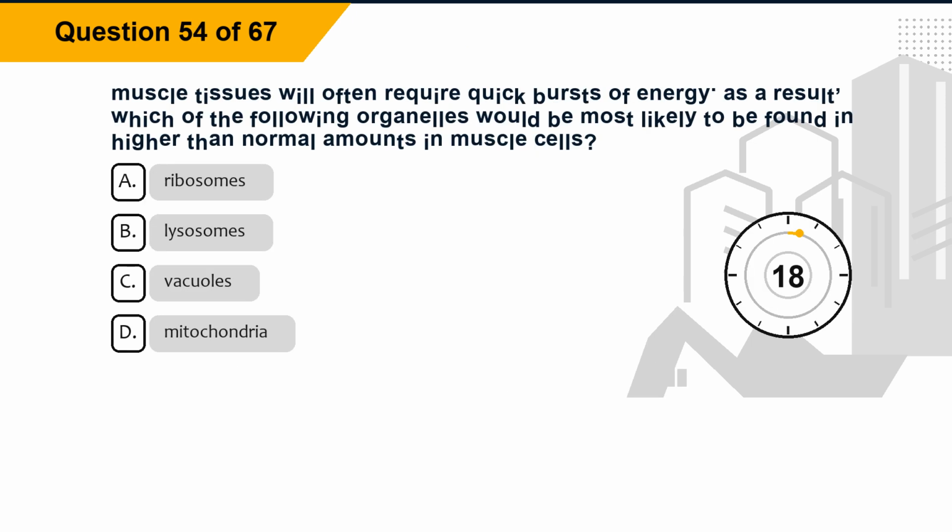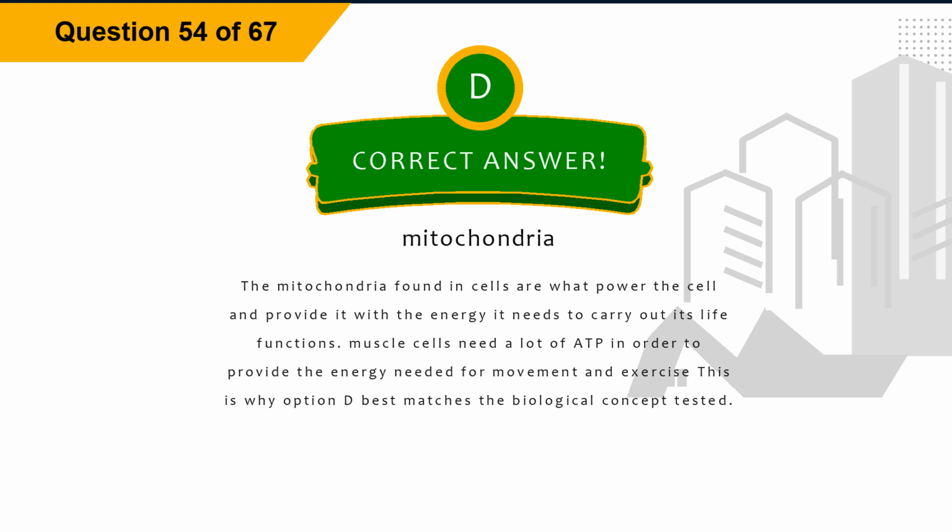Question 54. Muscle tissues will often require quick bursts of energy. As a result, which of the following organelles would be most likely to be found in higher than normal amounts in muscle cells? Option A. Ribosomes. Option B, lysosomes. Option C, vacuoles. Option D, mitochondria. The correct answer is option D, mitochondria.